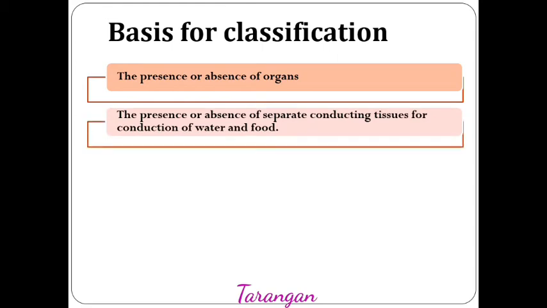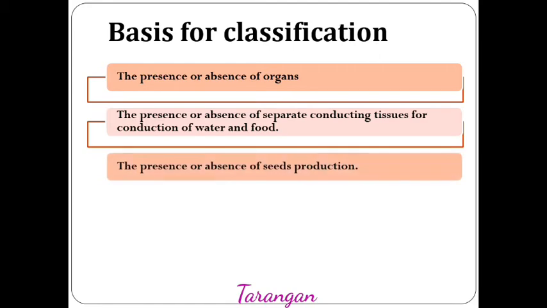Organs like root, stem, leaves, fruits, flowers can be considered. Second criteria is the presence or absence of separate conducting tissue for conduction of water and food. For conduction of water and food, xylem and phloem are required respectively.